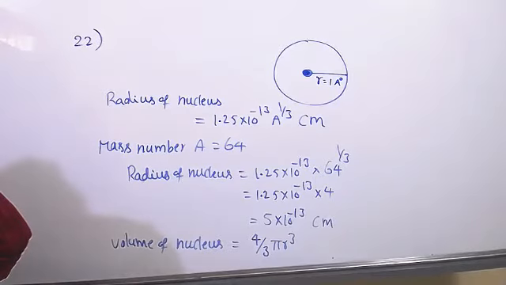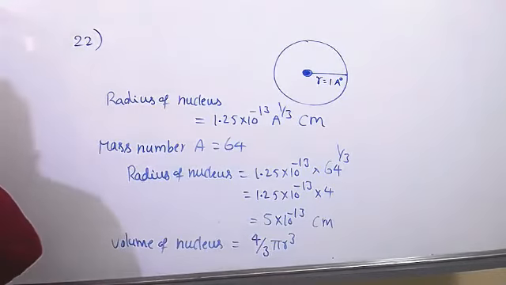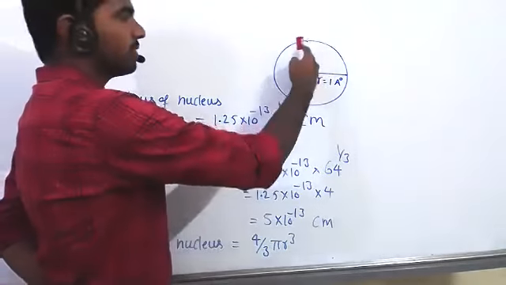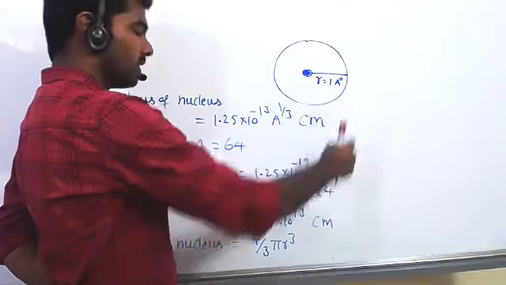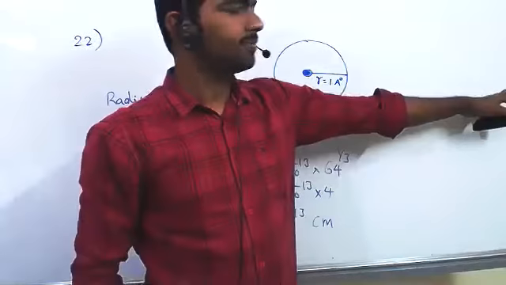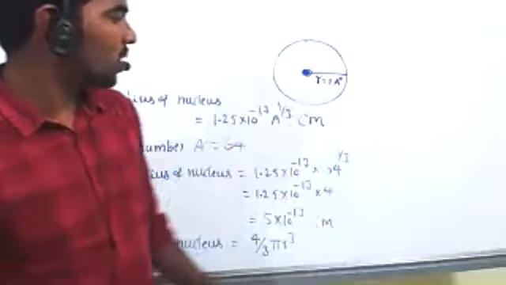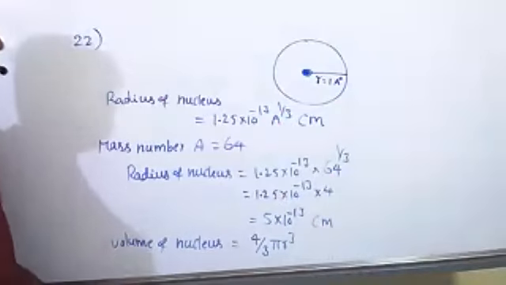Still the same problem? Sir, it's manageable. Okay. So volume of nucleus is 4 by 3 pi r cube. In r, you can substitute 5 into 10 power minus 13, and then whole cube. Is it visible till here? Yes, sir. Okay, you note down up to here first.